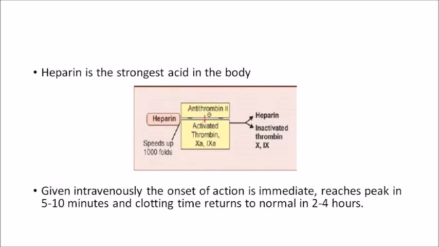What it does: there is a physiological reaction happening in our body, that is, antithrombin 3 inhibits activated factor 9 and factor 10. So physiologically this is happening whenever factor 9 and factor 10 are activated to facilitate the clotting process. Antithrombin 3 can inhibit this process. Heparin speeds up this reaction 1000 fold. So what happens? Heparin catalyzes this reaction, leaving behind heparin and inactivated factor 9 and factor 10. So clotting is not happening.